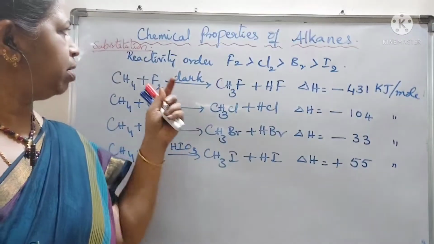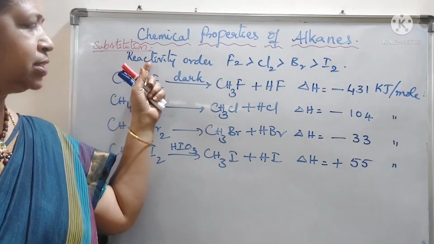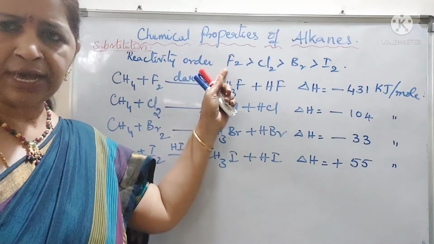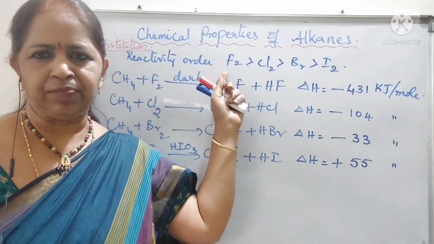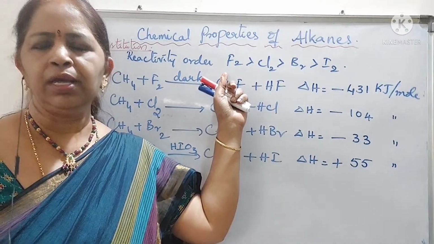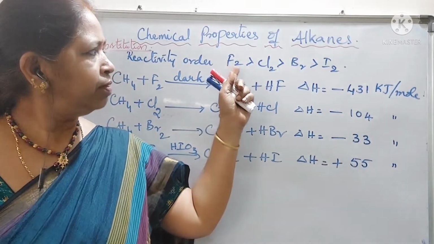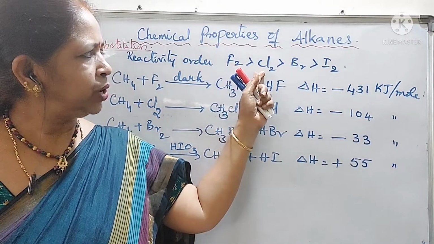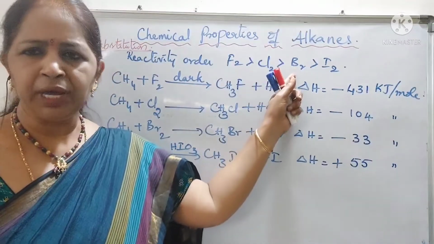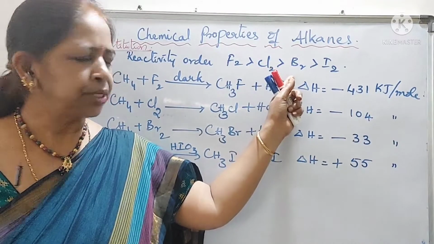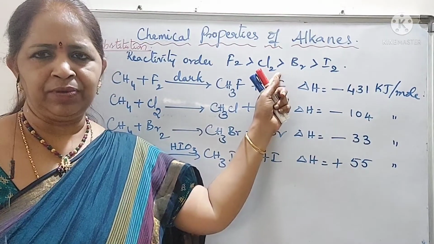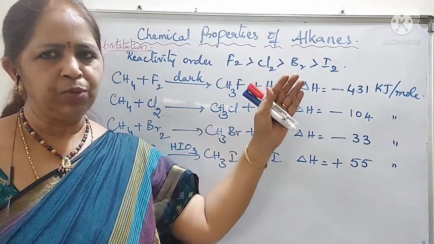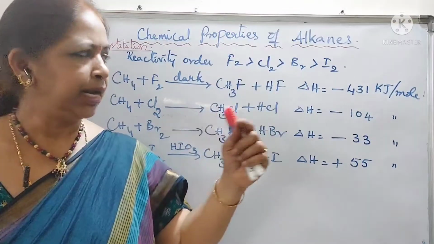The reactivity order of the halogens is: fluorine is highly reactive and it is a highly exothermic reaction. It is an uncontrollable exothermic reaction. So, next comes chlorine, bromine. Chlorine and bromine, the rates of these reactions, chlorination and bromination, occur with moderate speed. They can occur at room temperature in the presence of light.